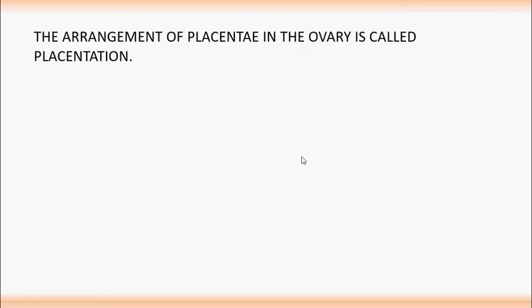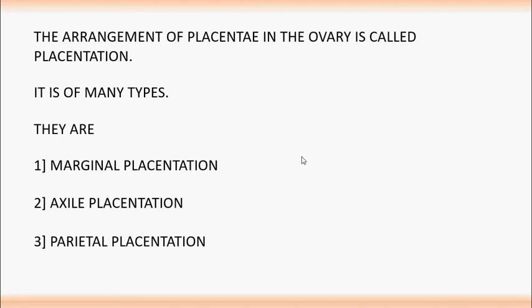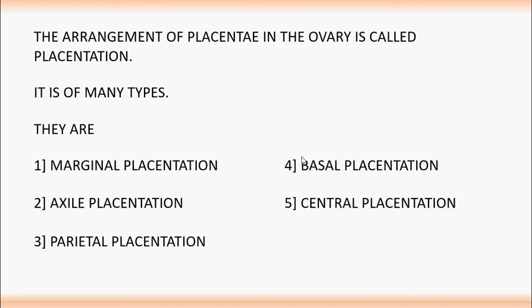Placentation in ovary. What is meant by placentation? The arrangement of placentae in the ovary is called placentation. It is of many types. They are marginal placentation, axial placentation, parietal placentation, basal placentation, central placentation, superficial placentation. Let's see each one.